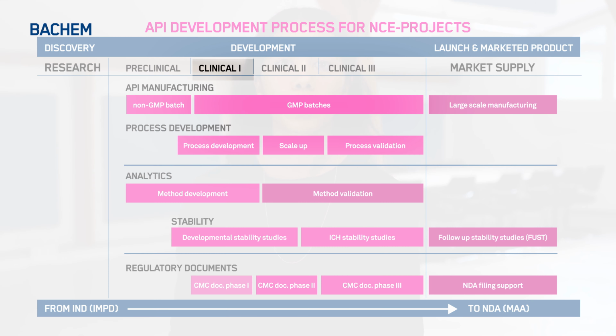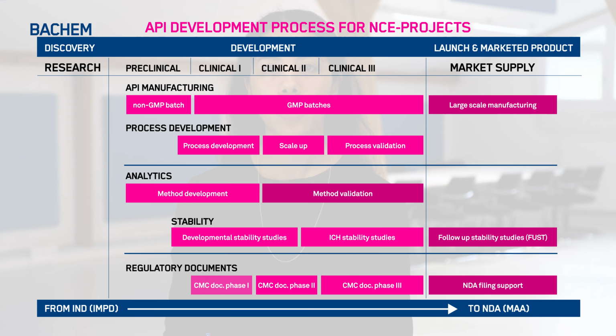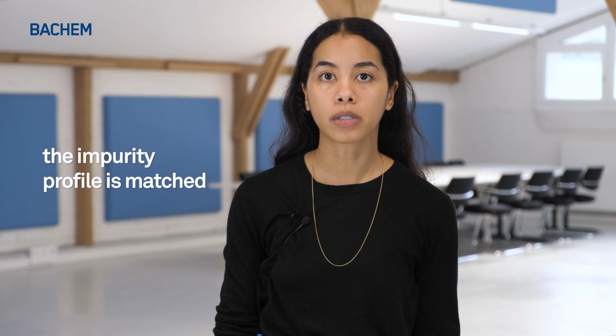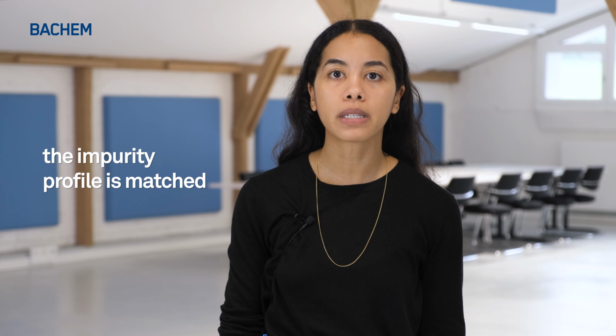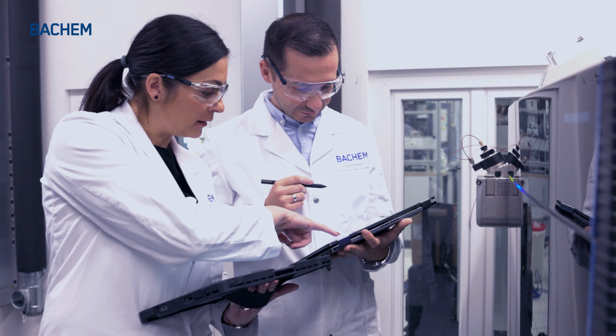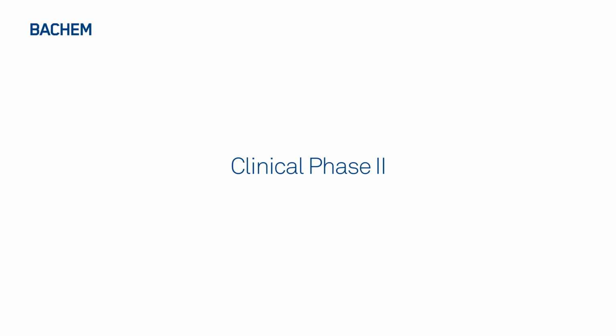GMP material suitable for use in phase 1 clinical studies is manufactured following the process as established so far and further adapted based on prior experience and additional knowledge gained in the course of the tox batch manufacturing campaign. It is crucial for this step, as well as for all future process amendments, that the impurity profile of the tox batch is matched, which means no impurity at a higher level than in the tox batch and no new impurity compared to the tox batch.